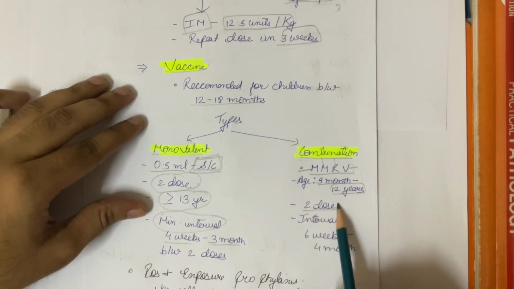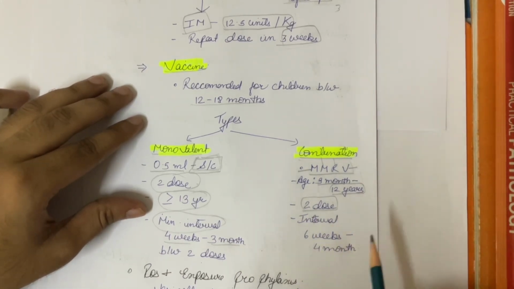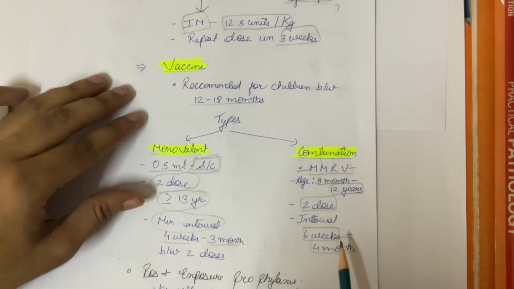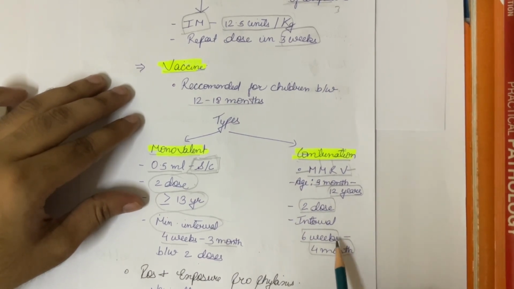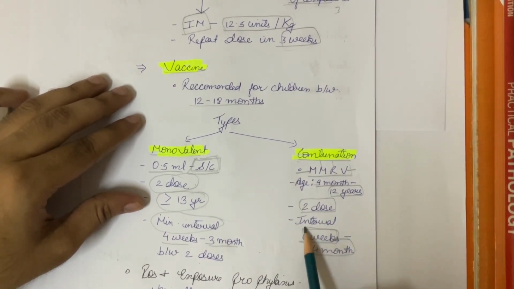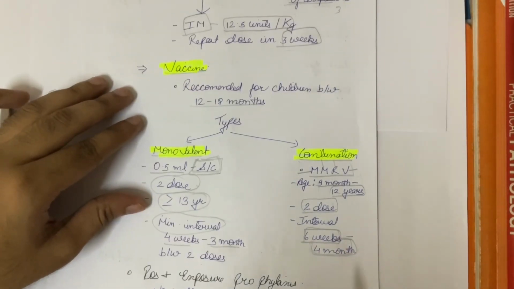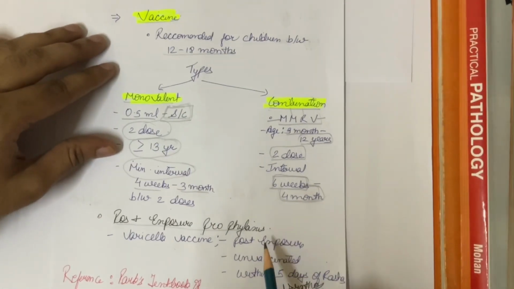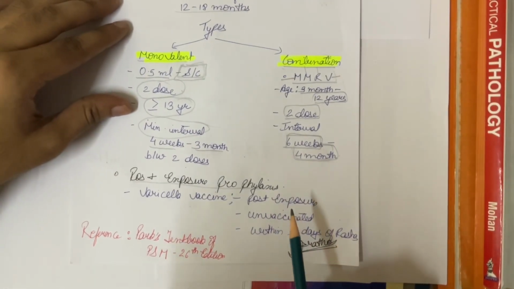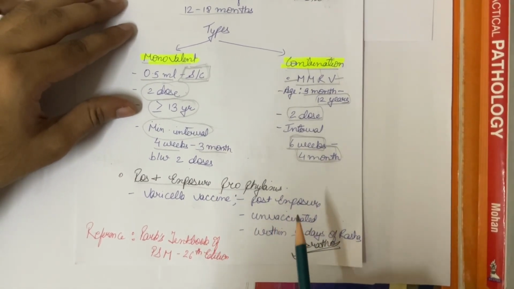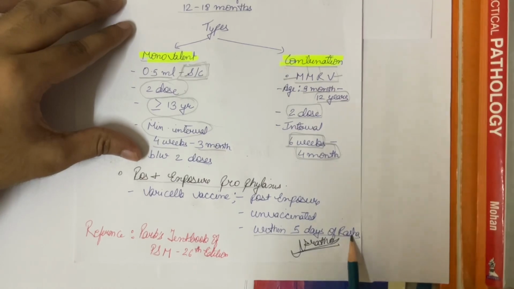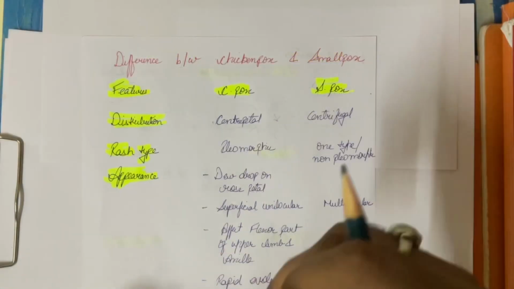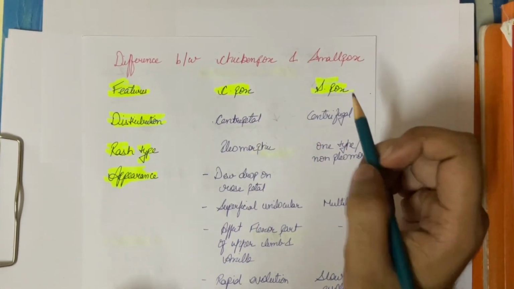It is also given in 2 doses, and the interval is minimally 6 weeks and maximally 4 months. After the first dose, we have to administer the second dose minimally 6 weeks after and maximally 4 months after. Then coming to the post-exposure prophylaxis. If a person is not immunized to varicella zoster infection, the patient can be immunized within 5 days of appearance of rash. If the patient is unvaccinated, we have to administer varicella vaccine.